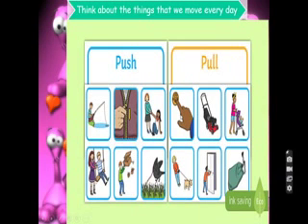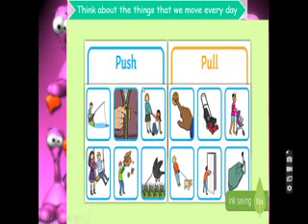Pressing the bell, pulling the dog, pulling the door and pulling the cart. And sometimes you pull your own trolley bag and push your trolley bag. So we observe different types of motions in our daily life, in which we use push or pull.